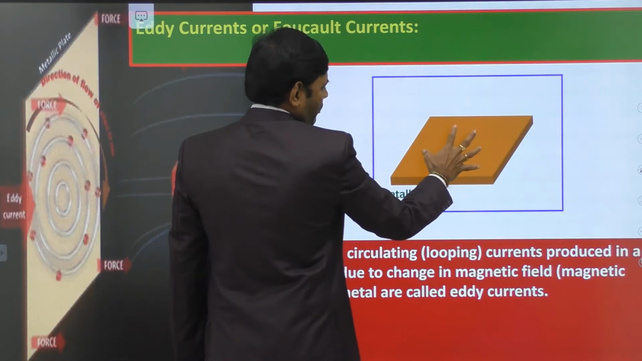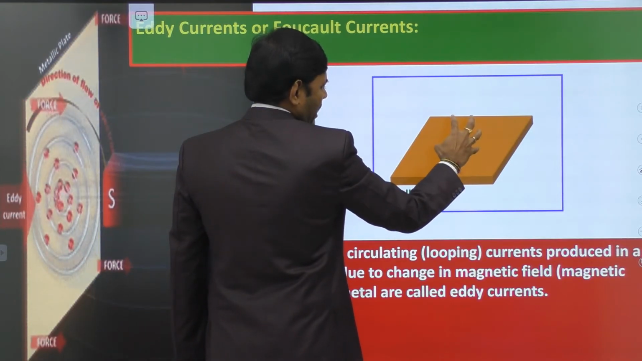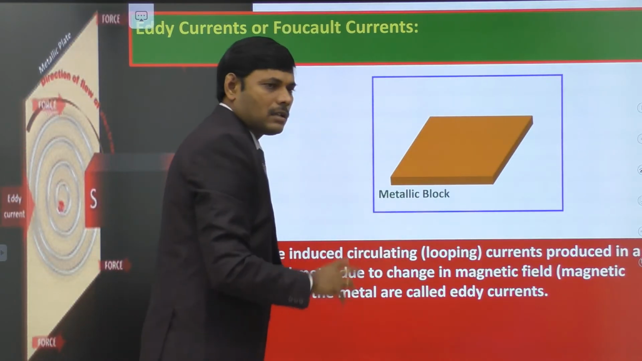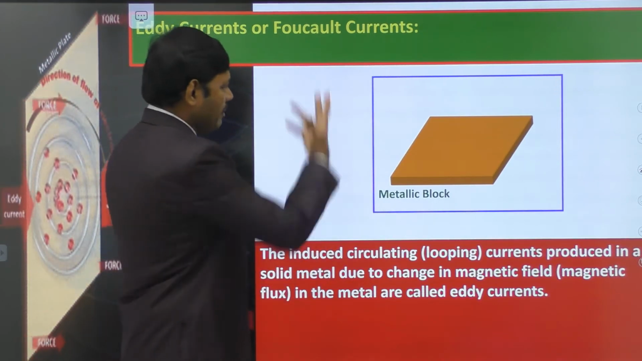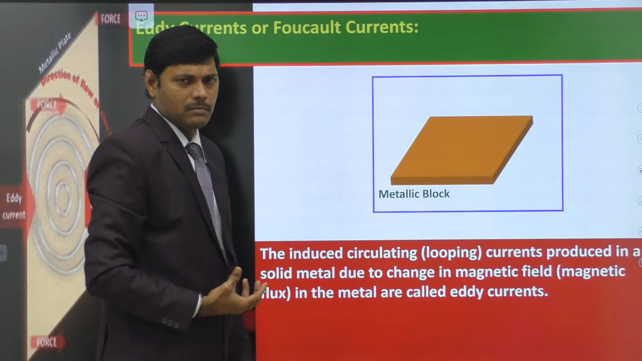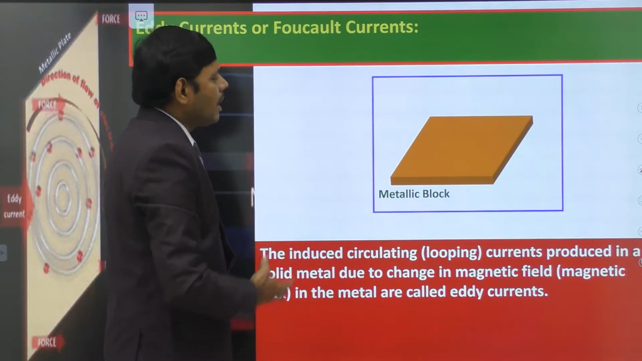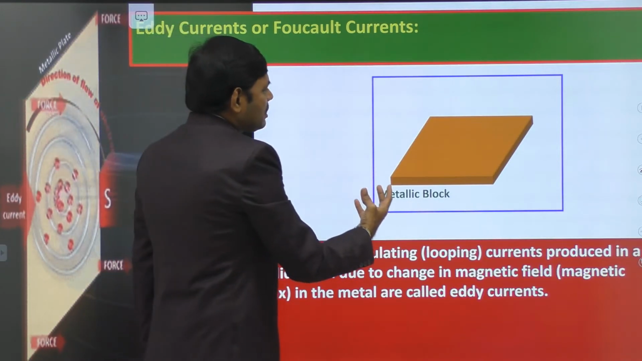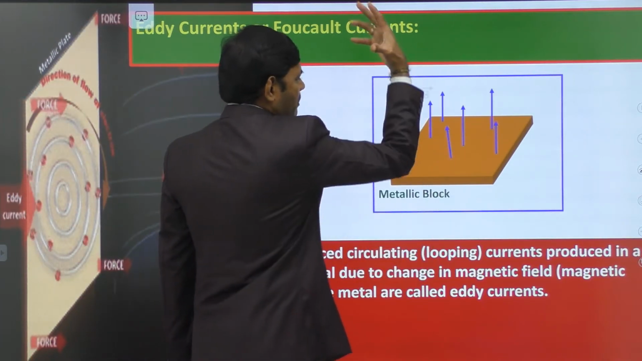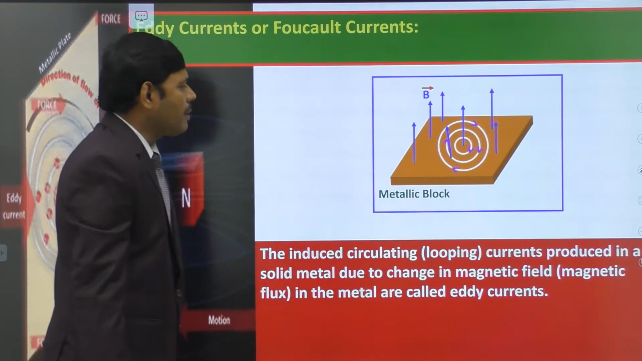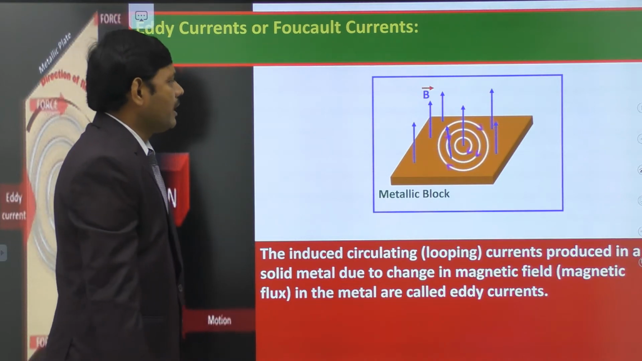Now there is no magnetic field in the metallic block. Now suddenly we introduce a magnetic field and allow it to pass through the block in upward direction. See the animation. Suddenly there is a growth of magnetic field in upward direction.